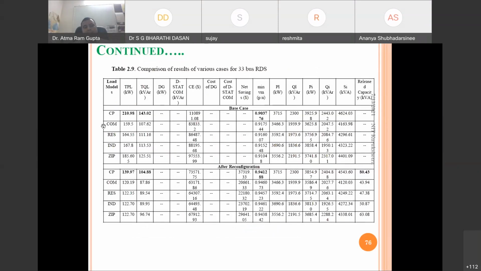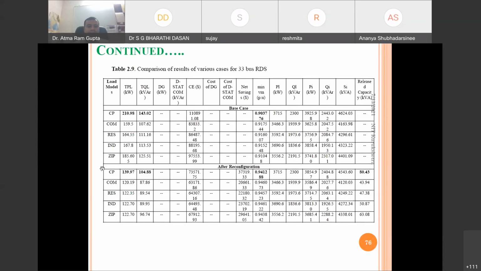So what are the base case results after reconfiguration, what will it be. Okay, what will be the released feeder capacity also with this allocation or reconfiguration. So if you remember, for constant power 33 bus IEEE radial distribution system, losses is 210.98.